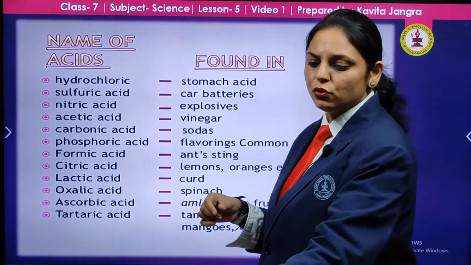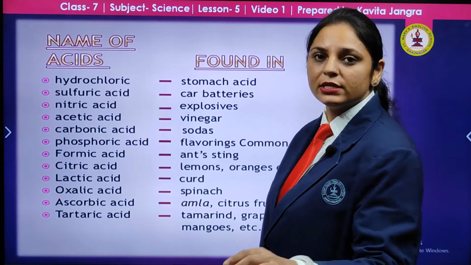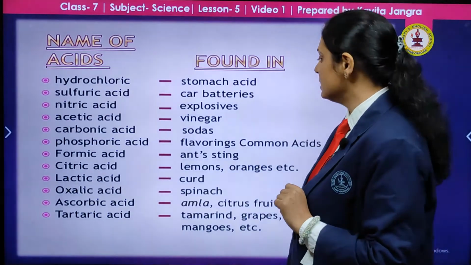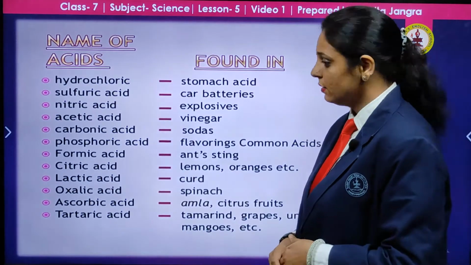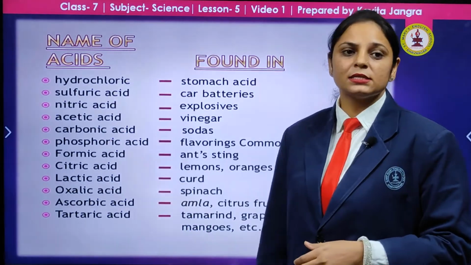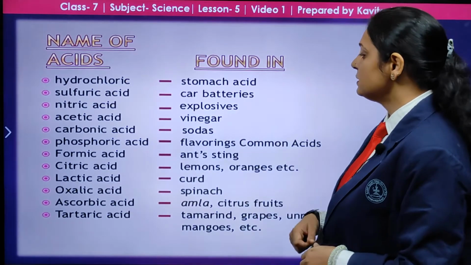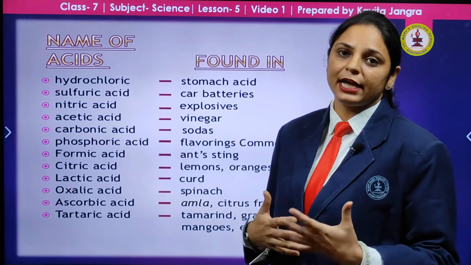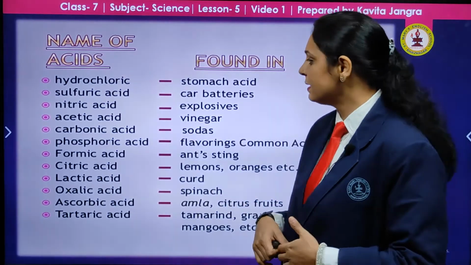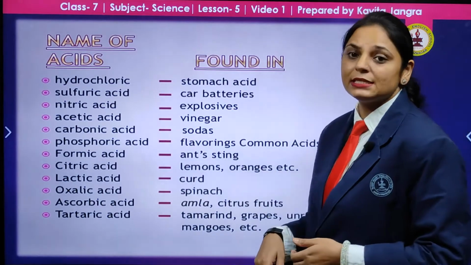Vinegar, as I show you, consists of acetic acid. What is the name? That is acetic acid. In sodas, the sodas that you are drinking, there is also an acid. Which acid is there? That is carbonic acid. Next are the flavoring common acids, the flavoring acids that are put into different types of soft drinks and other things. These are phosphoric acid.